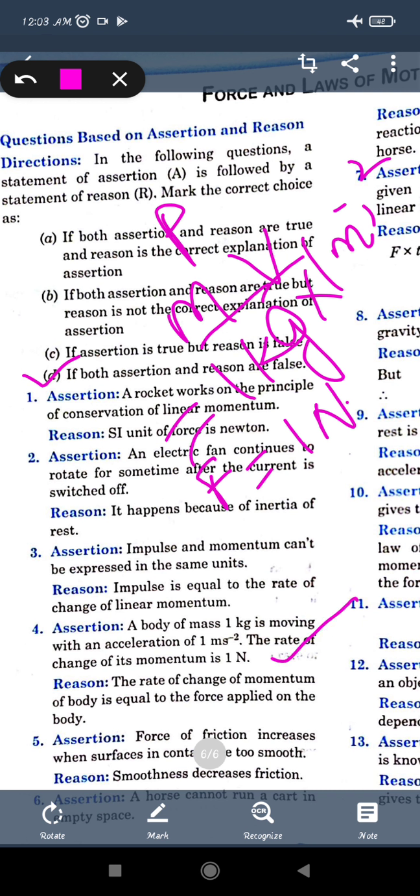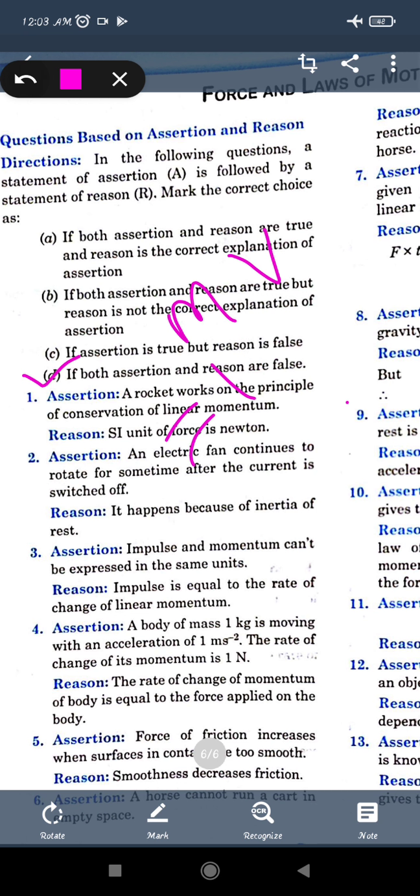Second one, rate of change of momentum is equal to the force applied on the body. This is also the correct statement. That's why we have used this formula, right? Force is equal to P upon T. So both are correct statements, and the reason is also the correct explanation for the assertion. So you will use option A. This is how you have to use the assertion and reason and take out the options.